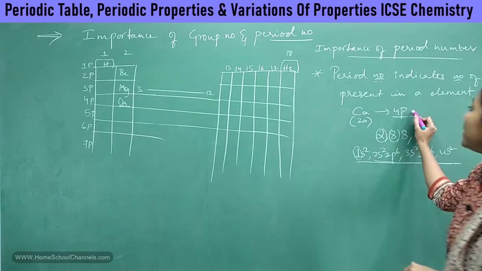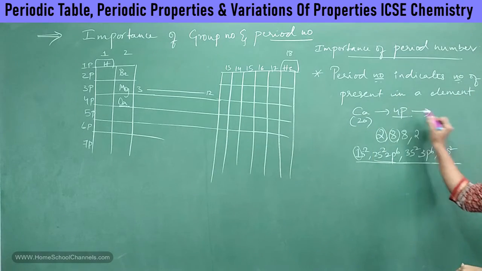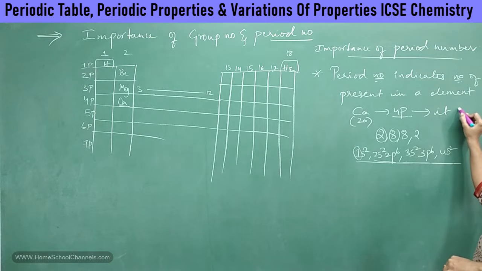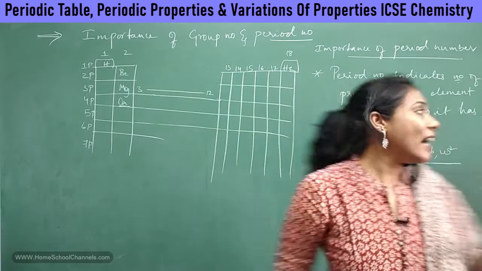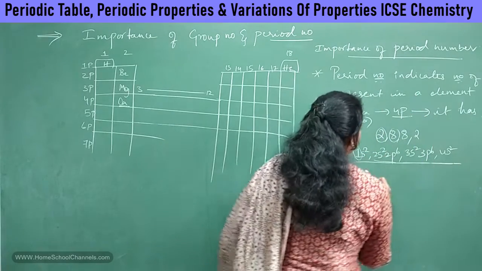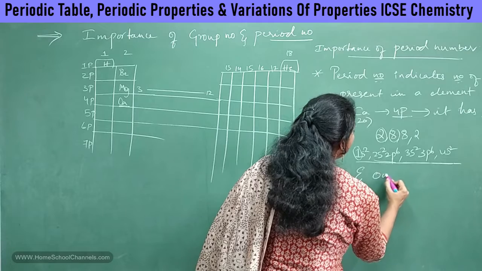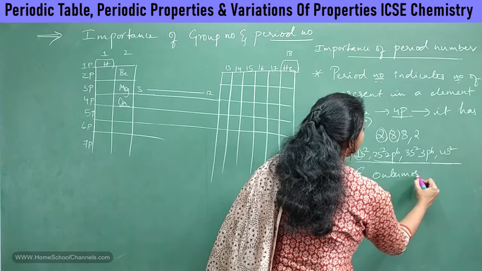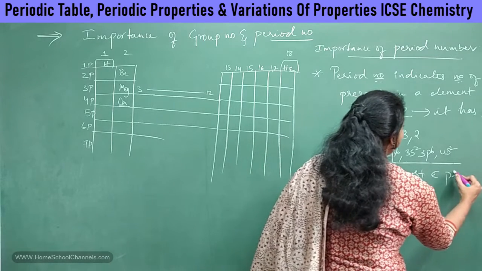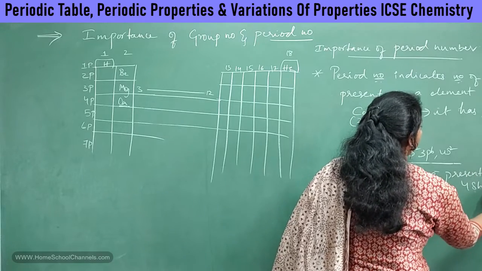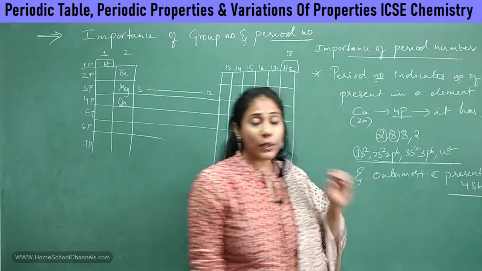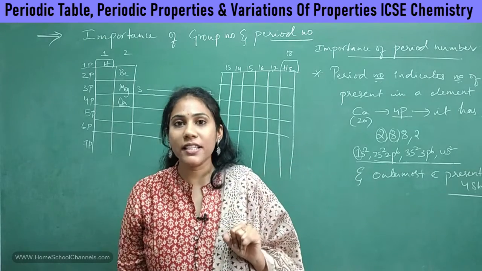Since calcium belongs to the 4th period, it has 4 shells. Okay, it has 4 shells, clear? And the outermost electrons are present in the 4th shell. The position of the outermost electrons is very important for us in chemistry.